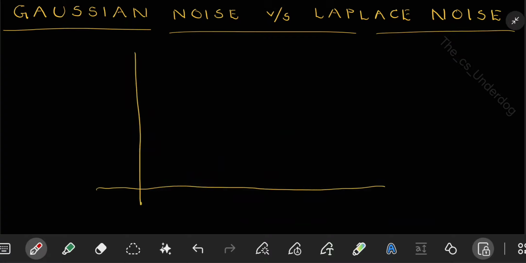It will be a bell curve, right? That is how a Gaussian noise should look. So the bell curve will be something like this. It will come like this, it will have a bell shape, come down, and it will go back. This is how a bell curve will look. This is what a Gaussian distribution is.